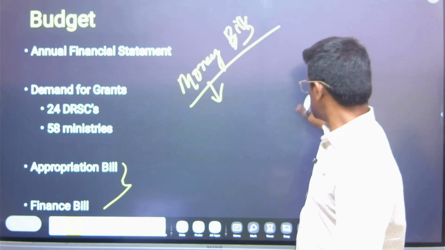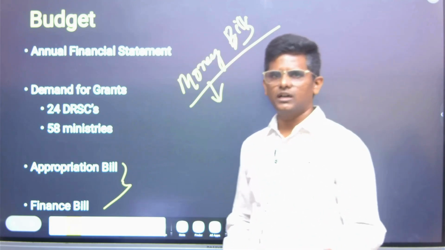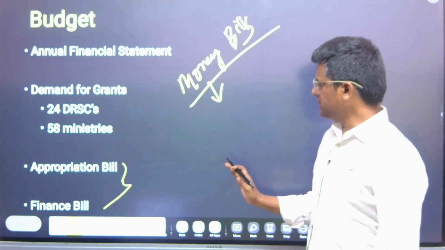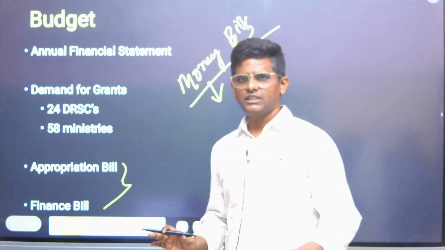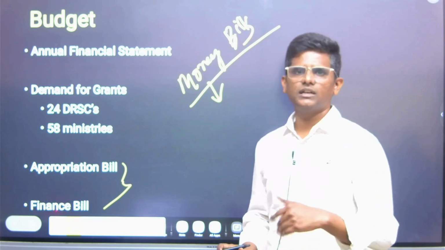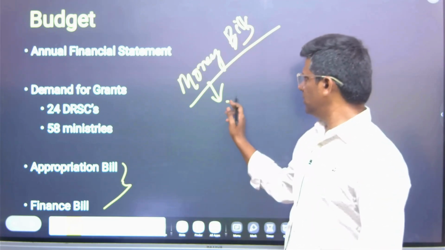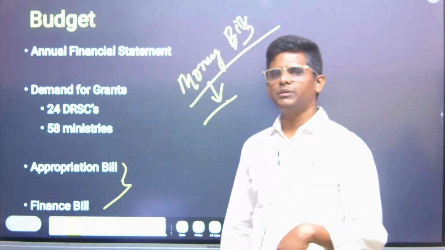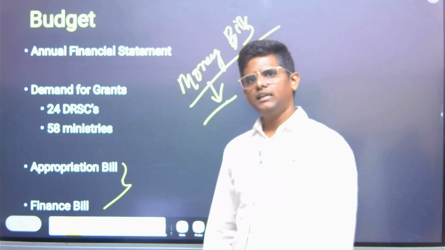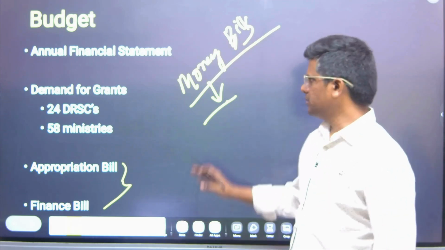Basically, in money bills, the lower house, the Lok Sabha, will have more powers compared to the Rajya Sabha. Rajya Sabha can only make recommendations of change, but it is up to the Lok Sabha to accept or reject them. So even if Rajya Sabha makes recommendations, Lok Sabha may reject them and pass the money bills, and they are deemed to be passed as per the procedure.